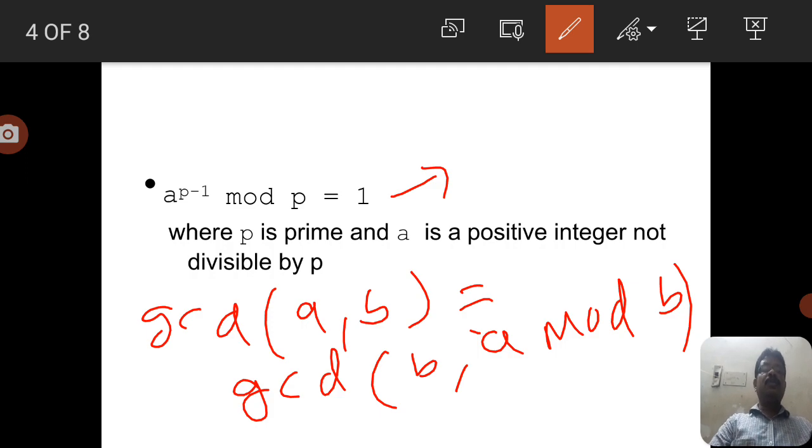So this statement, a^(p-1) ≡ 1 mod p, is only true when the integer a is any positive integer not divisible by p. Otherwise this equation may not be derived. So Fermat's theorem can be stated: if a and p are such that a is not divisible by p, then we can write a^(p-1) ≡ 1 mod p.